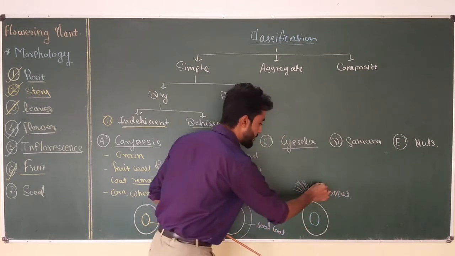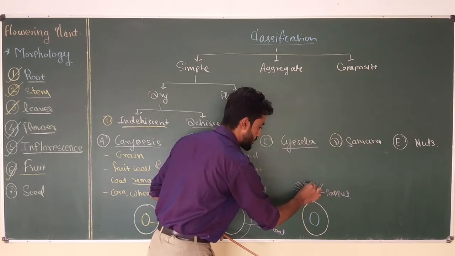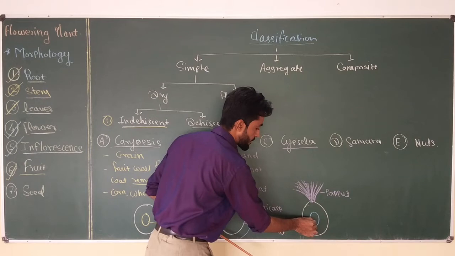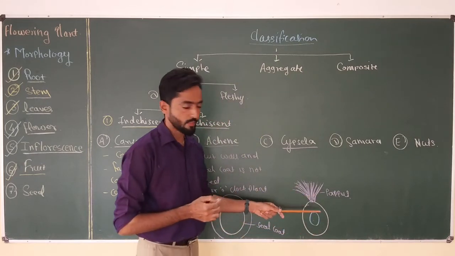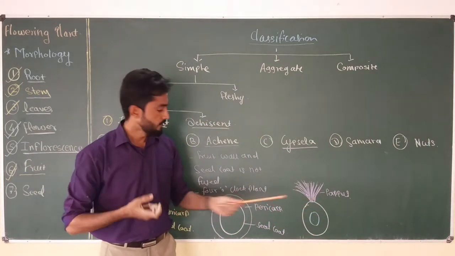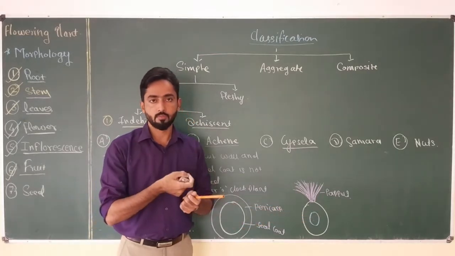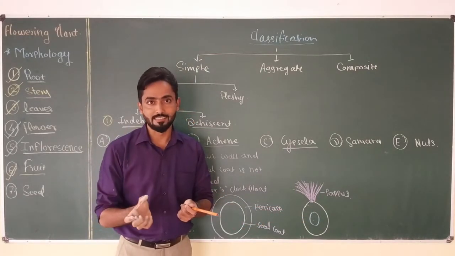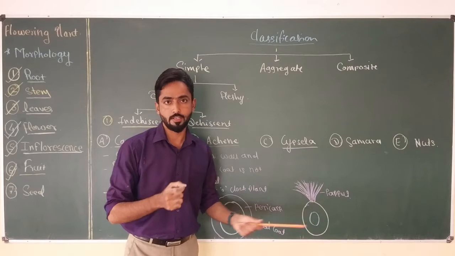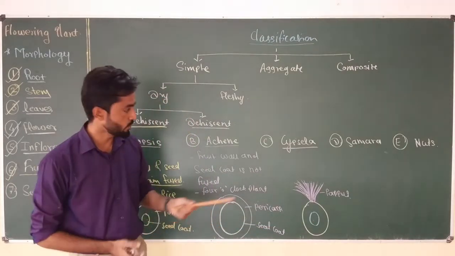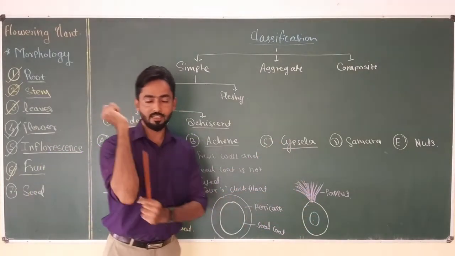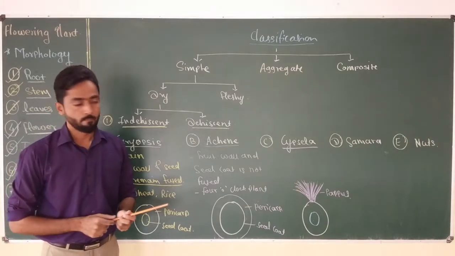and this structure helps the fruit at the time of dispersal of the seed. Okay, so with the help of wind this fruit or this seed can go a long distance, and this type of process of pollination is called anemophilous pollination. So Cypsela type of fruit generally helps in anemophilous type of pollination.